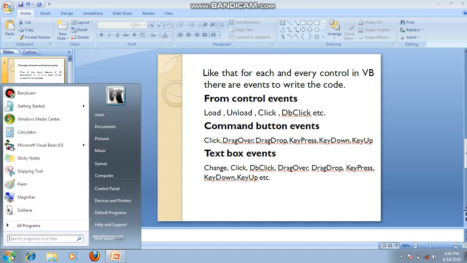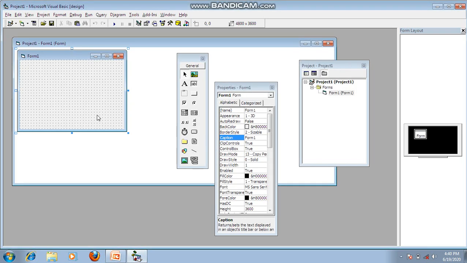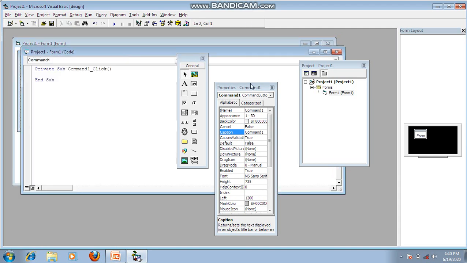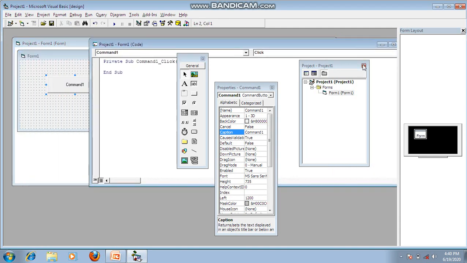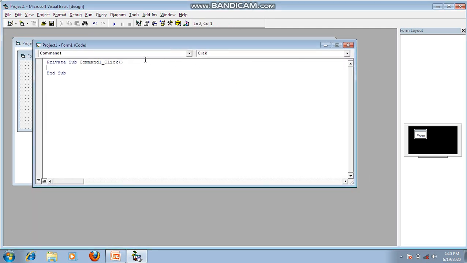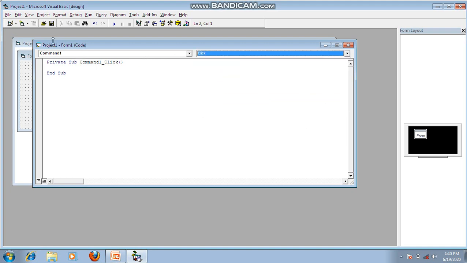Start Microsoft Visual Basic 6.0. Click on open. Now I am showing this by placing a command button control. Double click on this command button control. The events are displayed. This is the name of the command button control, and these are all the events of this command button control. Okay, thank you.